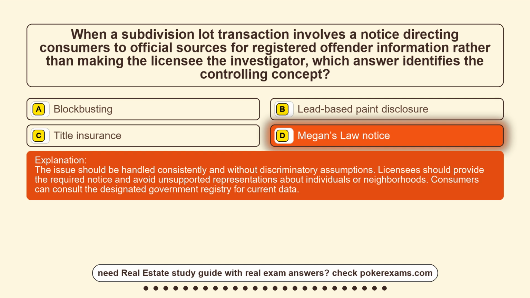The issue should be handled consistently and without discriminatory assumptions. Licensees should provide the required notice and avoid unsupported representations about individuals or neighborhoods. Consumers can consult the designated government registry for current data.